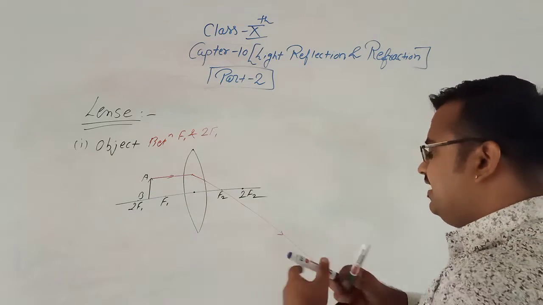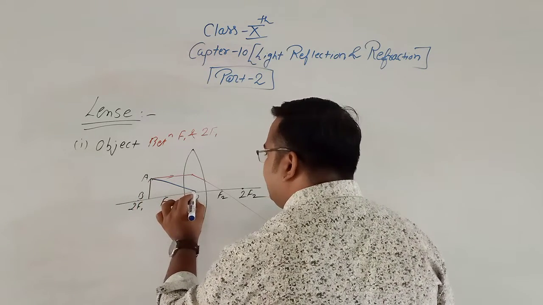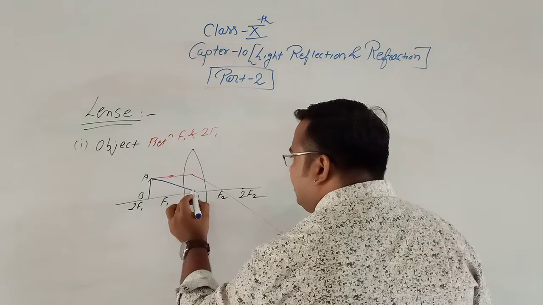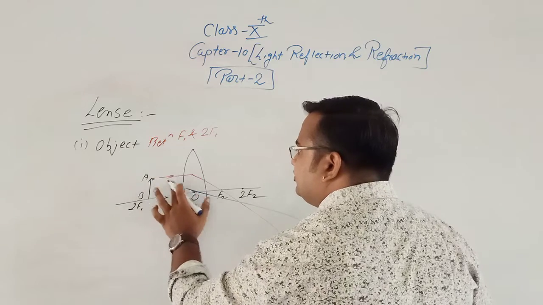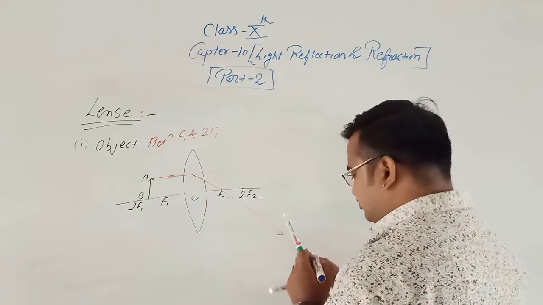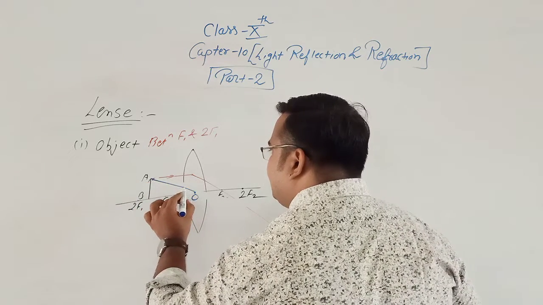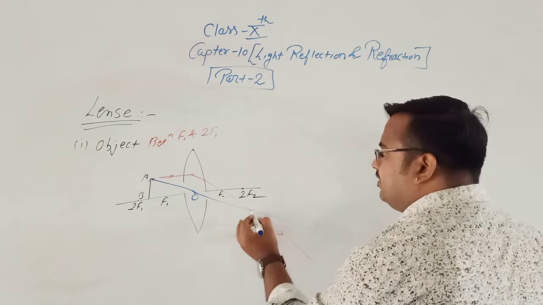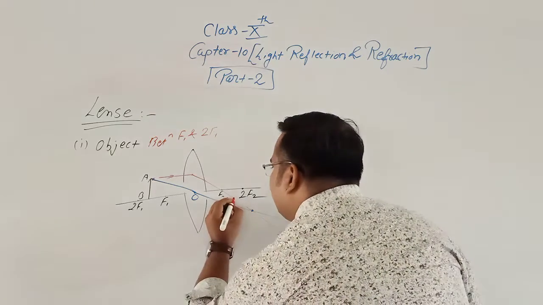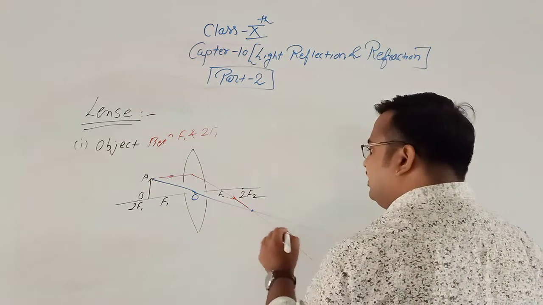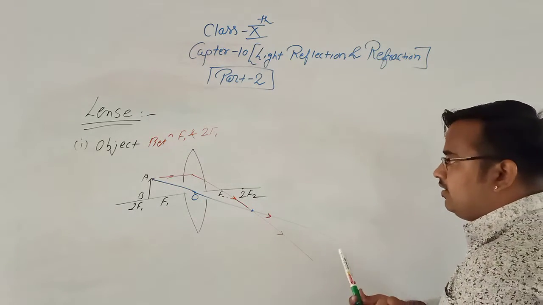And if the incident ray passes through the optical center, then it passes undeviated. Clear? This is the optical center. If the incident ray passes through the optical center, it passes undeviated. Clear? Now here, see where the two rays actually cut each other. They cut behind 2F1.